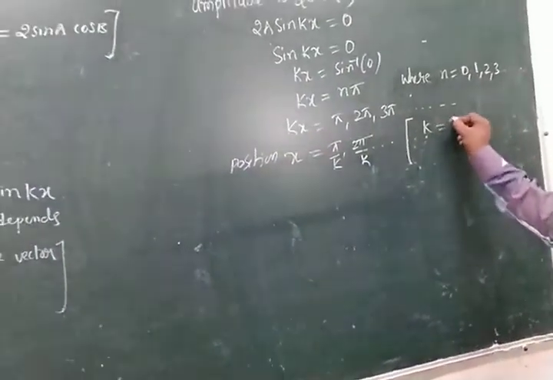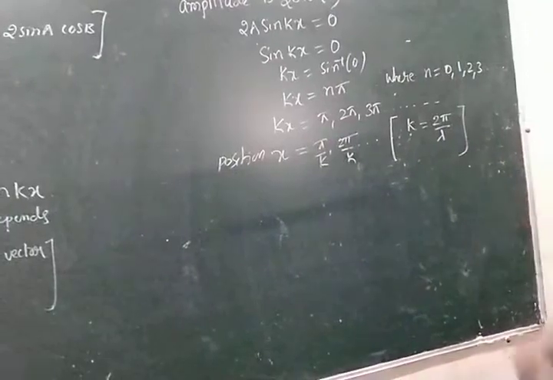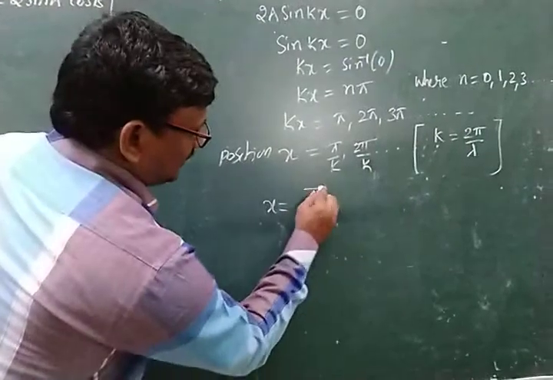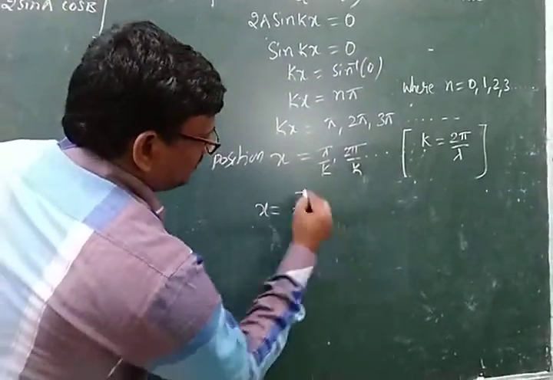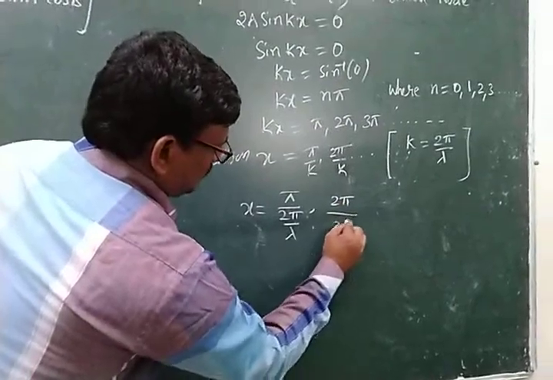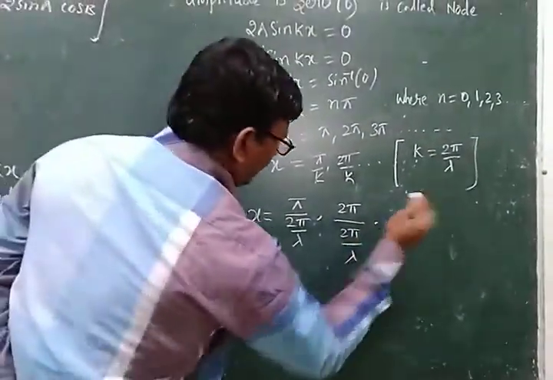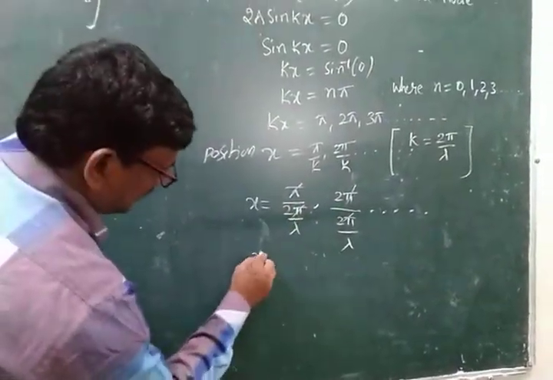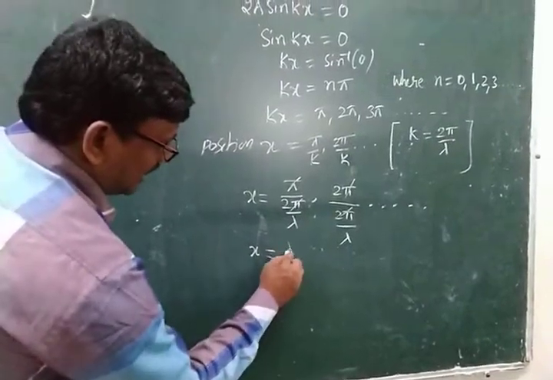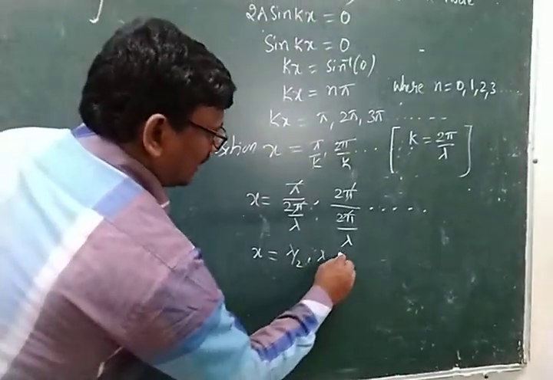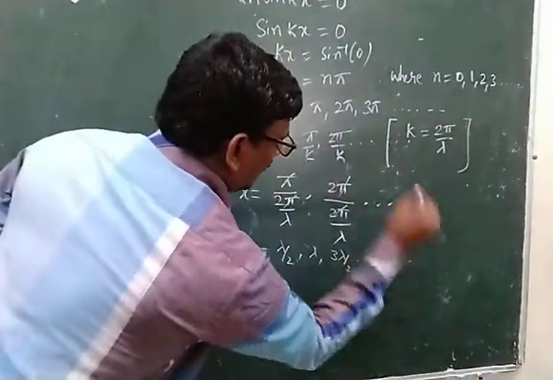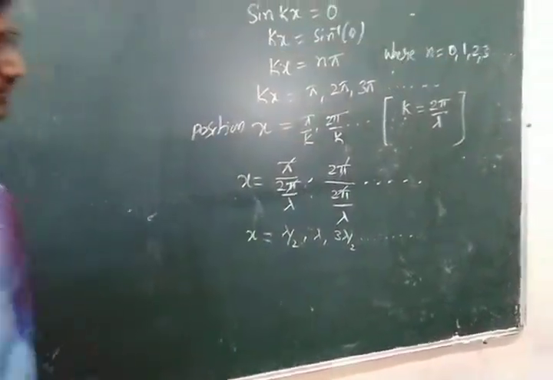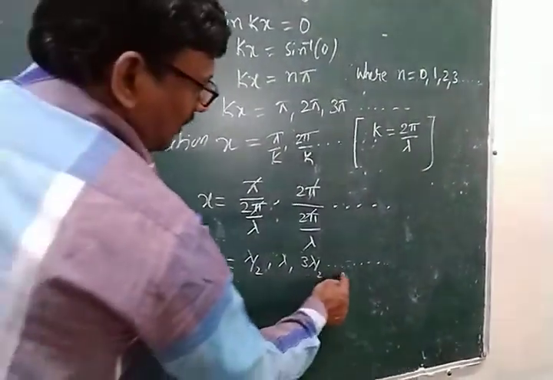But k is equal to 2 pi by lambda. Substituting here, x is equal to pi by 2 pi by lambda, 2 pi by lambda and so on. The pi gets cancelled, and the position of x is equal to lambda by 2, lambda, 3 lambda by 2 and so on.